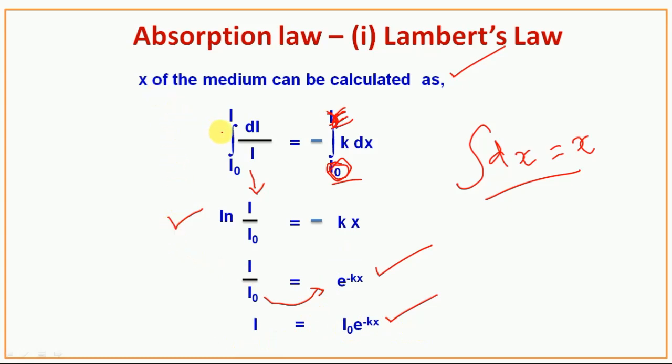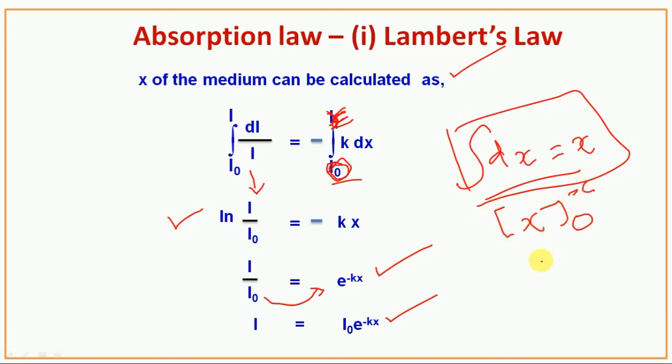Again repeating these points: the integral from I0 to I of dI/I is equal to minus the integral from 0 to x of k dx. So ln(I/I0) is equal to -kx. Here I have written that the integral of dx is x, because the value from 0 to x means x minus 0, which is equal to x. That's why I have written this directly.